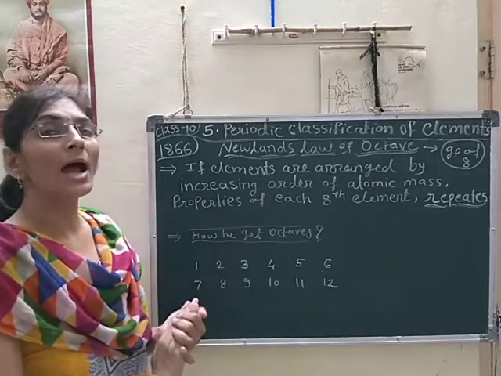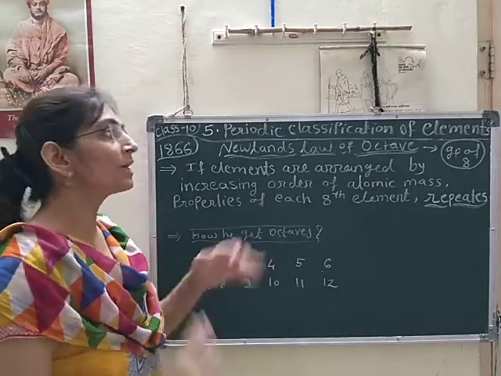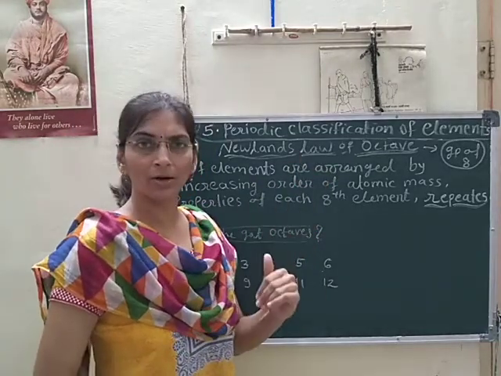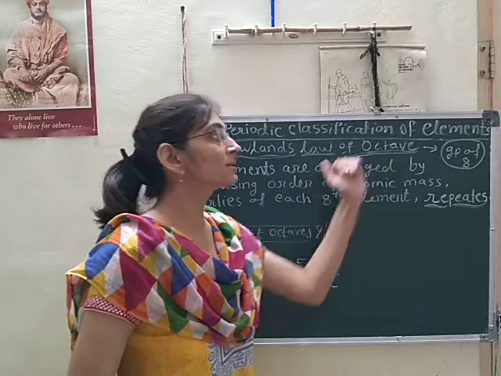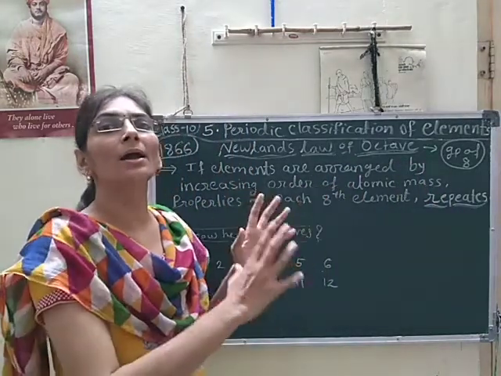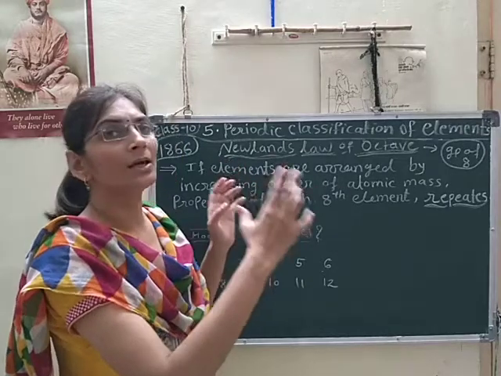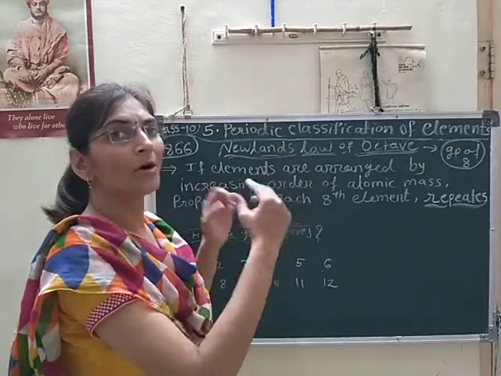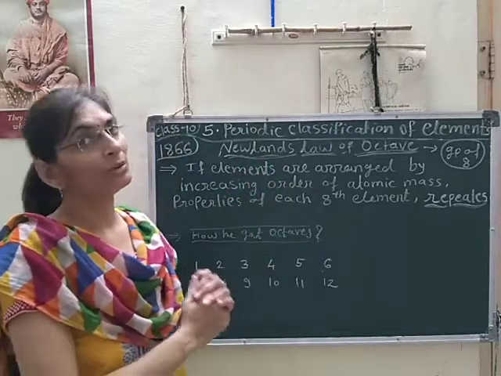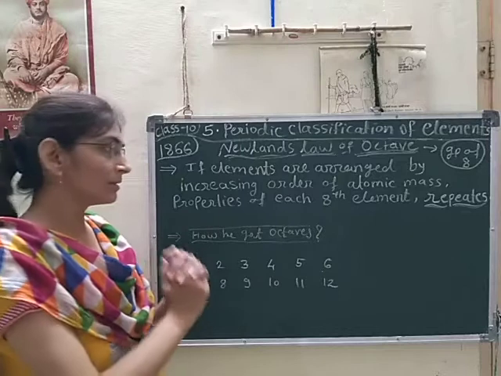So at first we should know what is meant by octave. So, we will see it. What is meant by octave? Octave means a group of 8. So, he arranged the elements in the form of octaves, meaning in groups of 8 elements. How? We will learn that now.